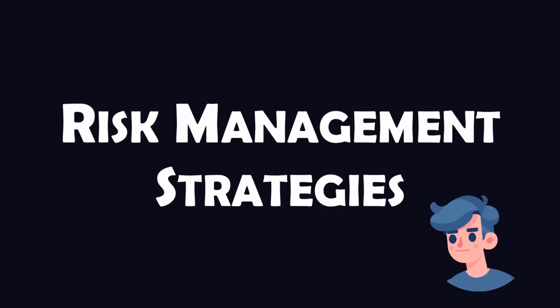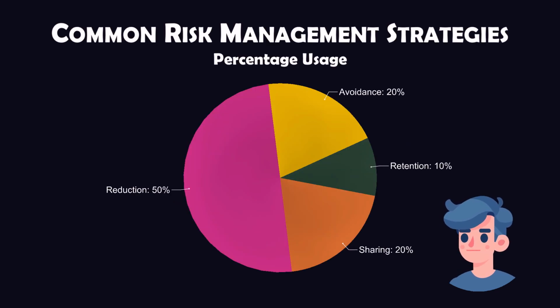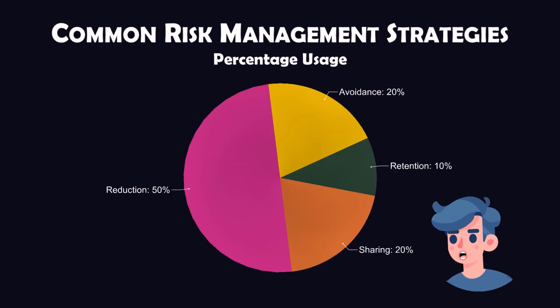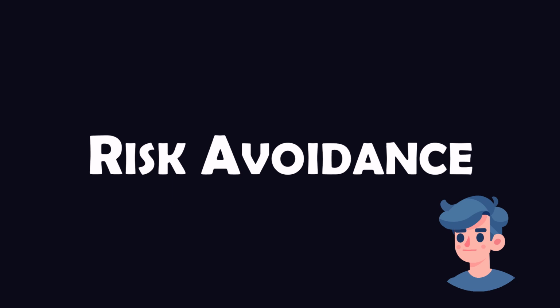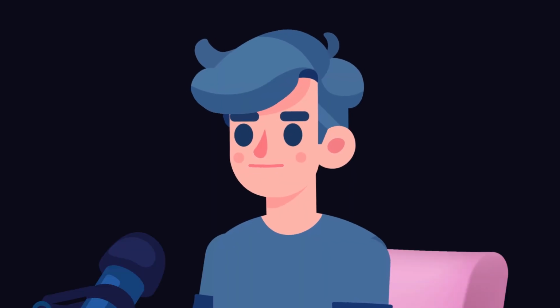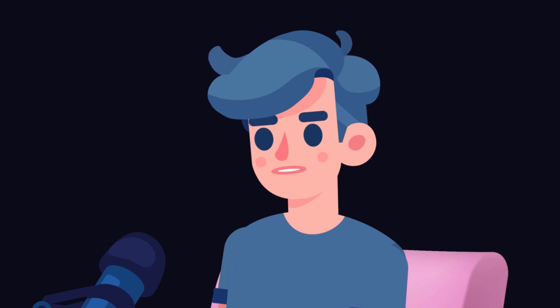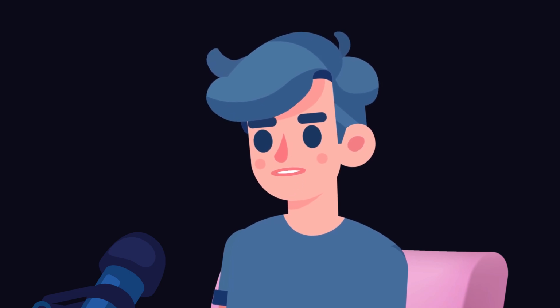Let's explore some common risk management strategies. These include risk avoidance, risk reduction, risk sharing, and risk retention. Each strategy offers a different approach to managing risk, depending on an organization's risk appetite and specific circumstances. Risk avoidance involves eliminating activities that expose you to risk. For example, a company may decide not to enter a volatile market to avoid potential losses.